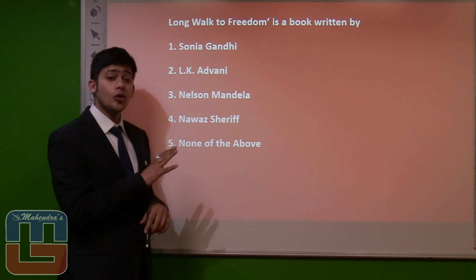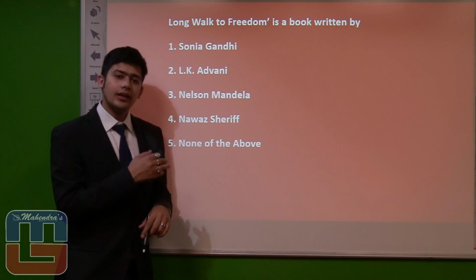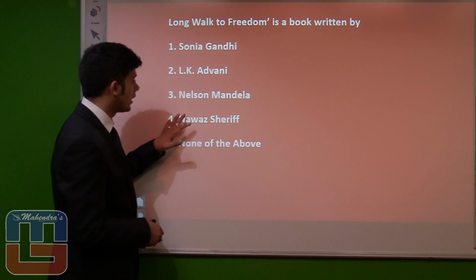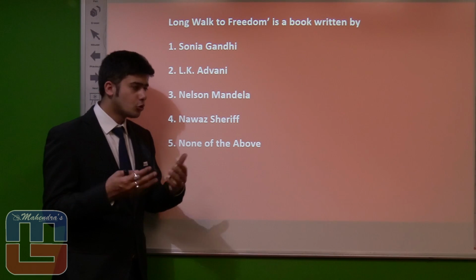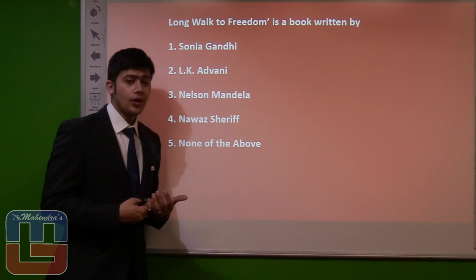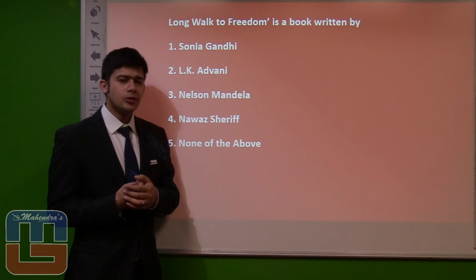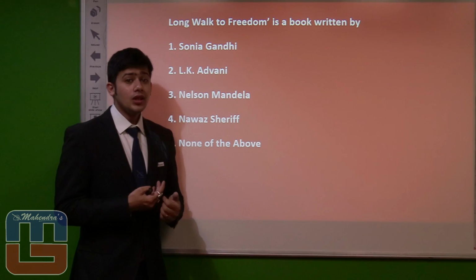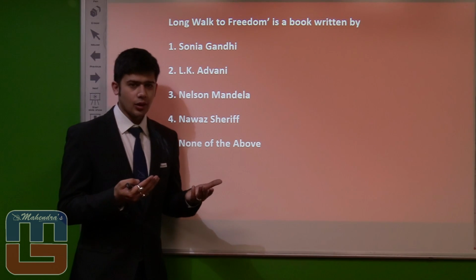Now this question is from Books and Authors. This book wasn't in the news right now, but it is a very famous book, written by Mr. Nelson Mandela. So for any famous personalities who could be in the news, go through them, because questions could come from their books as well. For example, Raghuram Rajan is in the news because of the controversial statements by Subramanian Swamy, and also the coming monetary policy review. So there could be a question: Fault Lines is written by, well, the answer is Raghuram Govindarajan.